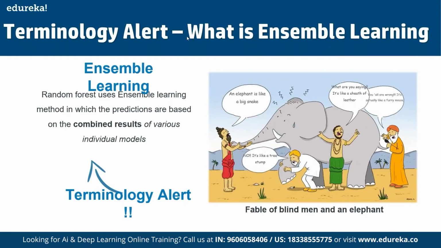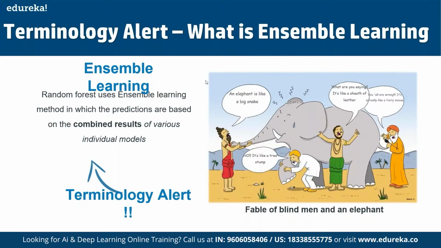And that's why random forest comes in. It is based on the idea of bagging, which is used to reduce the variation in the predictions by combining the results of multiple decision trees on different samples of the given data set. And that exactly is what ensemble learning is. Basically, random forest uses the ensemble learning method, in which the predictions are based on the combined results of multiple individual models.